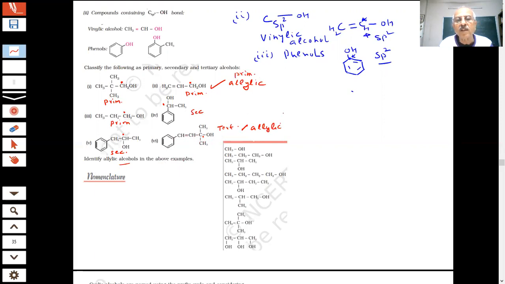Students, this is how we classify the alcohols. We classified the alcohol as primary, secondary, tertiary, allylic, and there are also benzylic alcohols. Benzylic alcohol. Students, do you see any benzylic alcohol? Which one is benzylic, students?